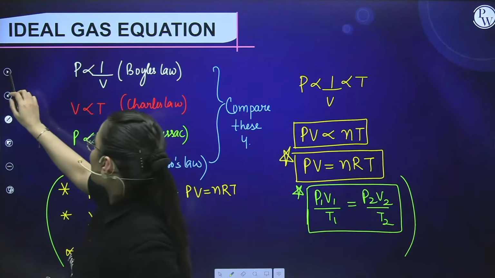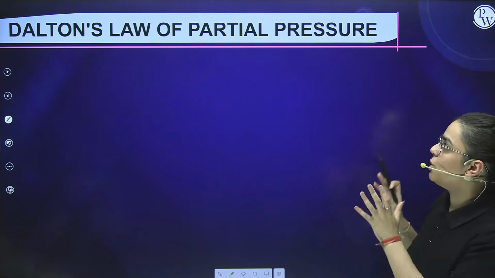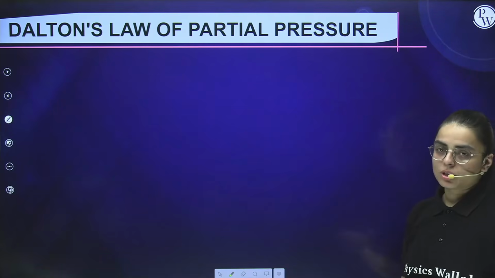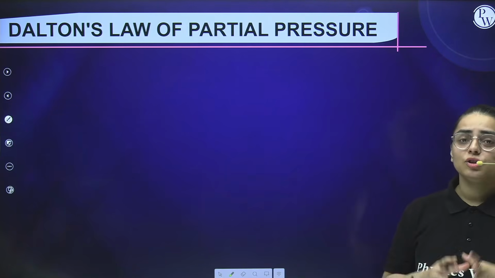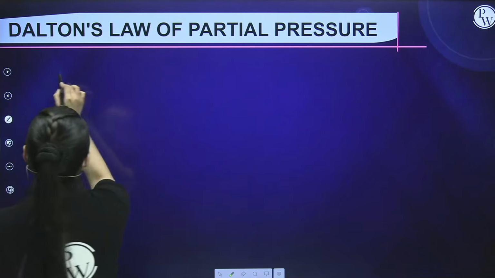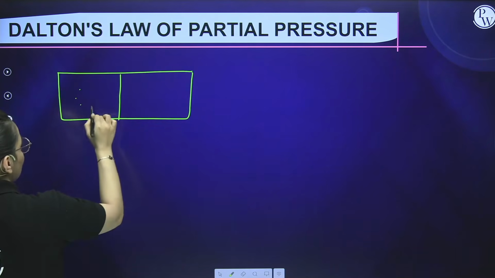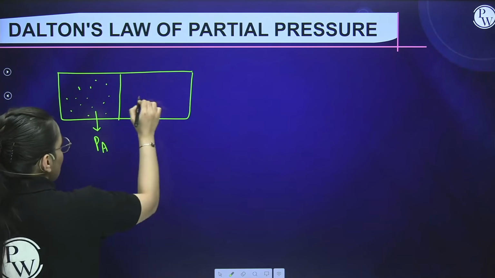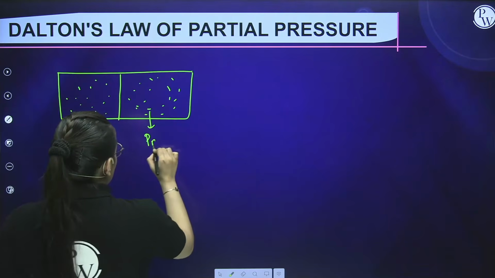Now this ends our ideal gas equation and we are moving forward to our next segment, Dalton's law of partial pressure. What do you mean by Dalton's law of partial pressure? When two or more non-reacting gases are mixed in a container, they tend to behave individually. If I take a big container and it is parted in such a way that the first portion has gas A which has a pressure of PA, and the second part has gas B which has a pressure PB.